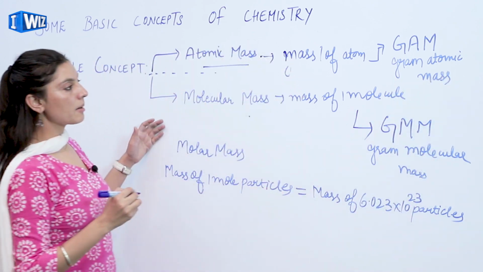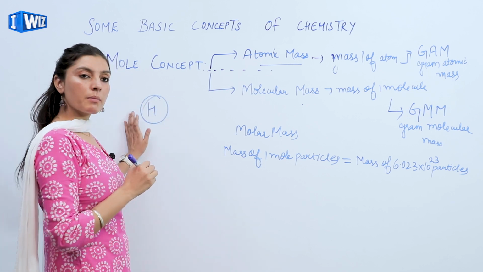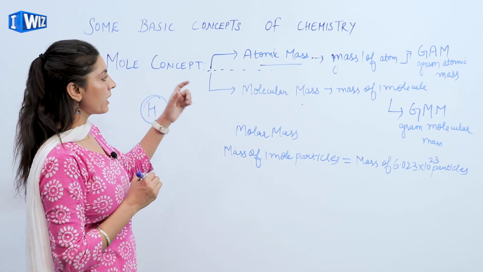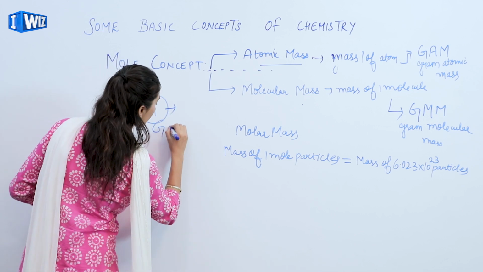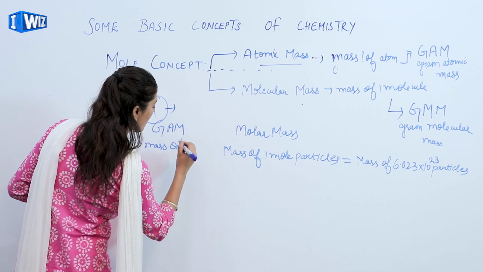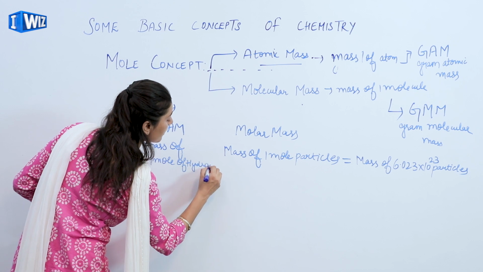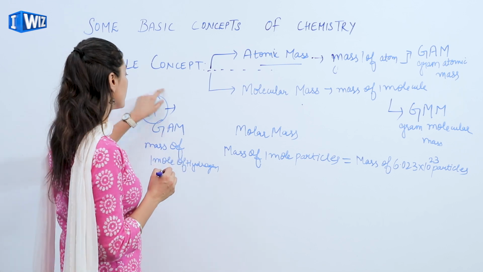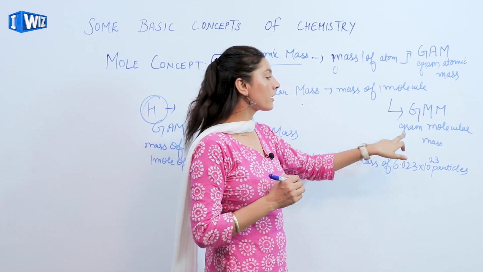Again, let's talk about an example. When it is about the gram atomic mass, it means, for example, the atomic mass of one hydrogen or one particle of hydrogen. Fine. When I talk about 1 mole of hydrogen, gram atomic mass is the mass of 1 mole of hydrogen, which is equivalent to 6.023 into 10 raised to the power 23 particles of the hydrogen atom.